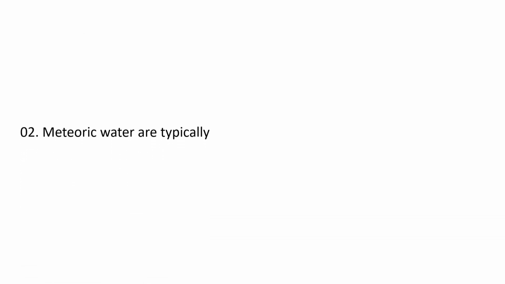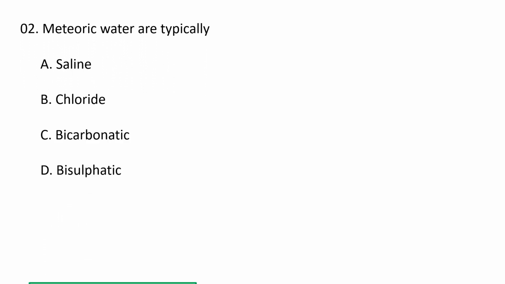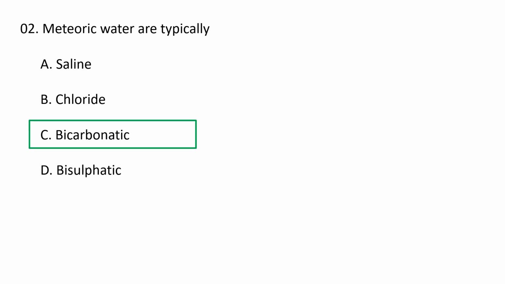Next question. Meteoric water are typically A. Saline, B. Chloride, C. Bicarbonatic, D. Bisulfatic. So meteoric waters are typically bicarbonatic. Meteoric waters occur near the Earth's surface and are caused by rainwater infiltration. Their salinity is naturally negligible, and they tend to be oxidizing. Meteoric waters are often acidic because of dissolved humic, carbonic and nitrous acid from the atmosphere, although they may quickly become neutralized in the subsurface, especially when they flow through carbonate rocks. So C is the correct option.